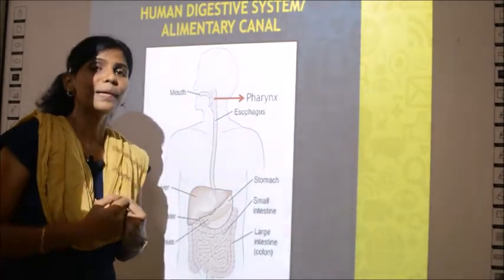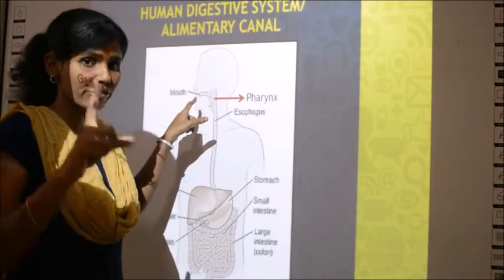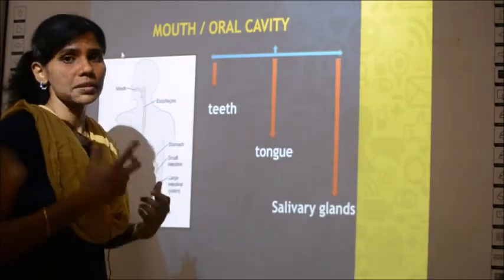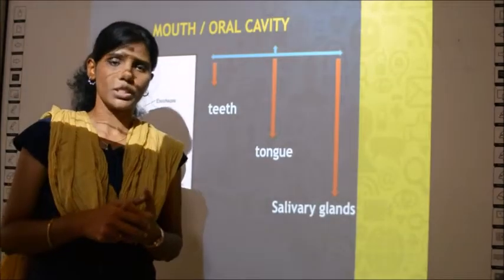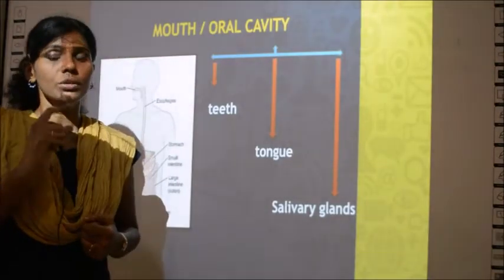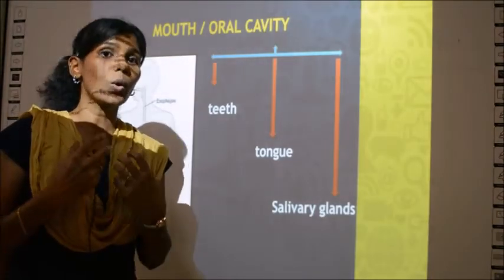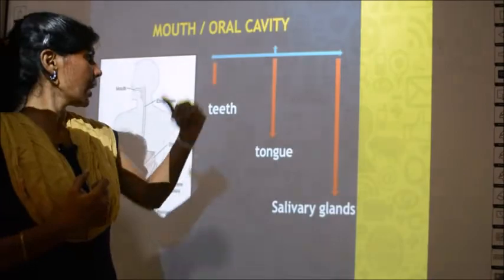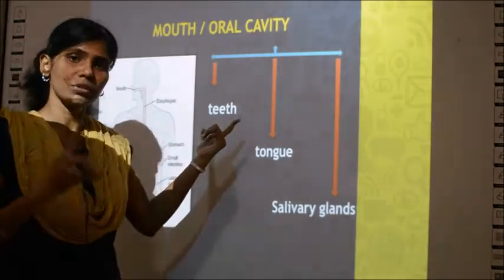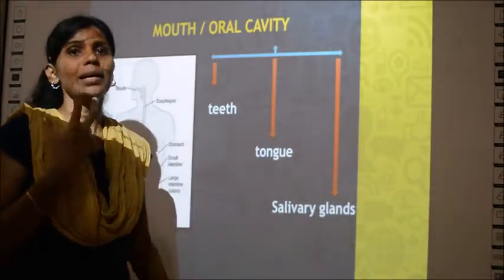So now we learn in detail about each part. Okay, so where does our digestion start? From the mouth, right? So we learn about the mouth. So the mouth is technically called as oral cavity. So generally when we talk, we call this as mouth, right? So the scientific name or technical term for mouth is oral cavity. This mouth has three parts. Okay, what all you have inside the mouth? You have teeth, right? What other things you have? You have tongue, and also there are salivary glands.